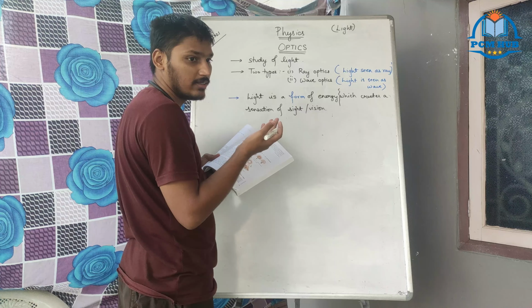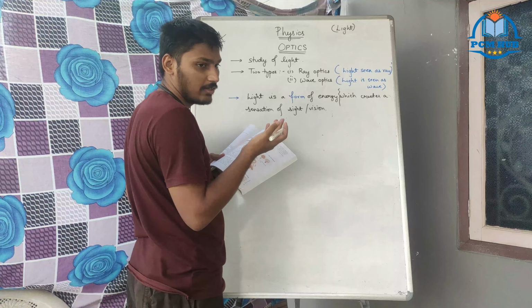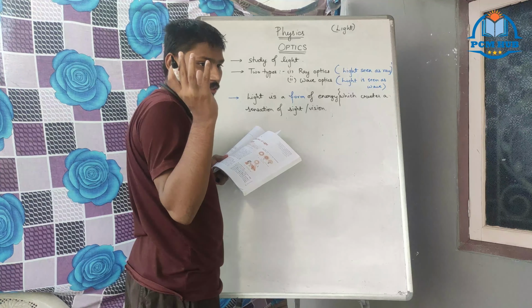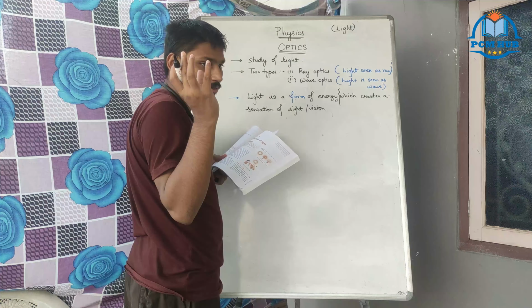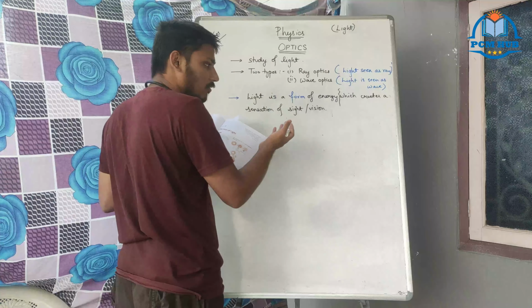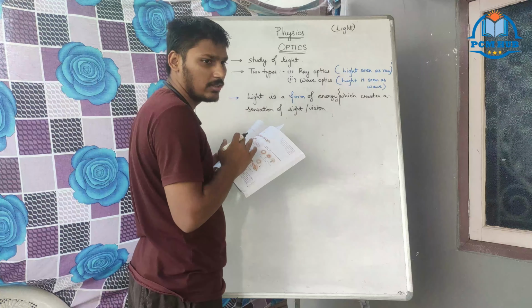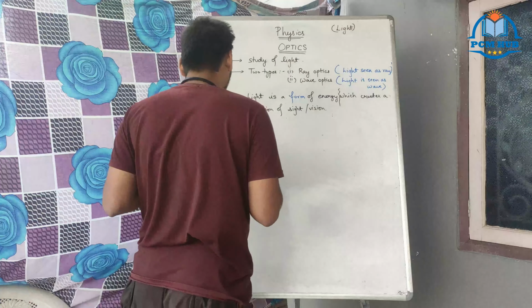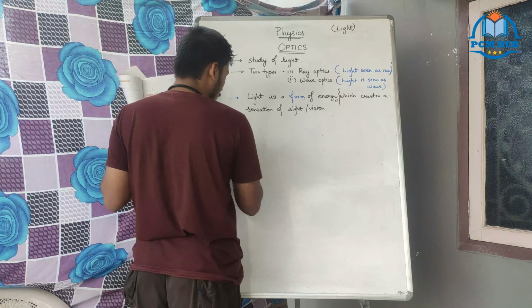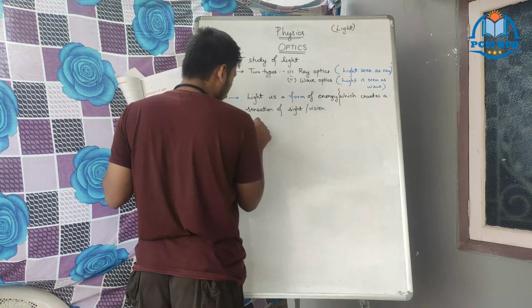Alexander Volta, he gave the... Thomas Alva Edison, he gave the bulb. Okay, how? Because he is converting heat energy into light energy, electrical energy to light. See here, giving the examples of that. Next, objects.